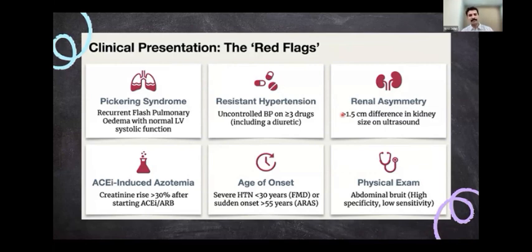Then the age of onset: if severe hypertension occurs at less than 30 years, you have to think about fibromuscular dysplasia. And if the hypertension is of sudden onset at more than 55 years of age, then also you have to think about renal artery stenosis in the evaluation. And when physical examination shows an abdominal or renal bruit, then the chance of renal artery stenosis definitely goes up. And then you have to search for renal artery stenosis with diagnostic modalities.